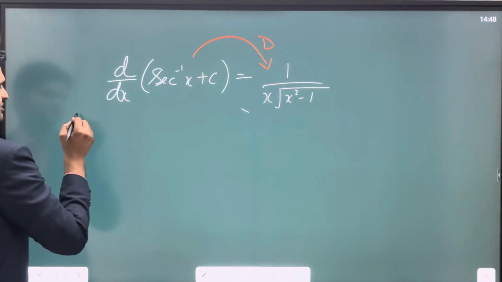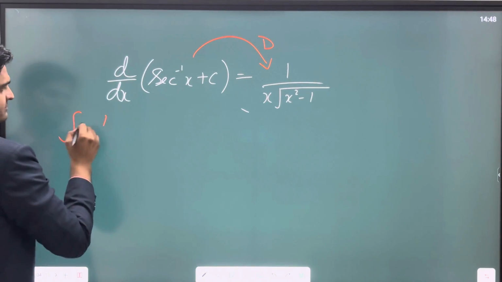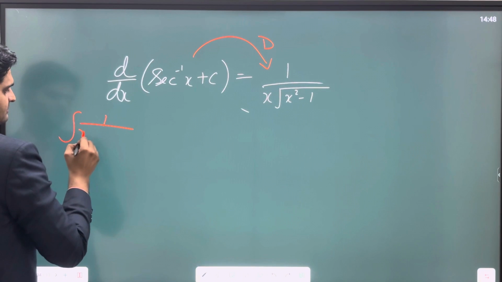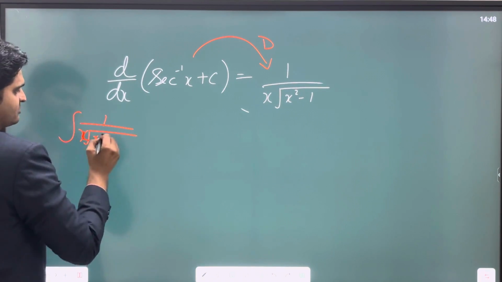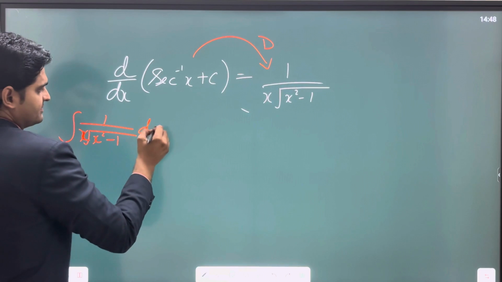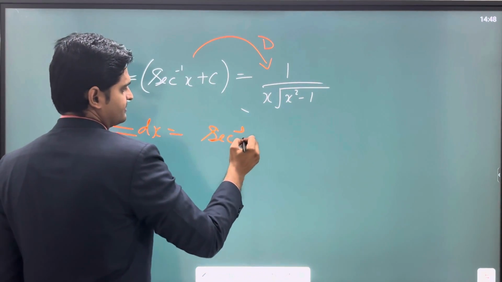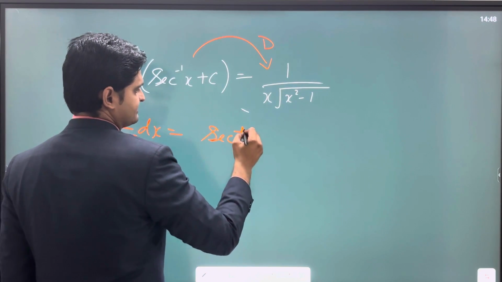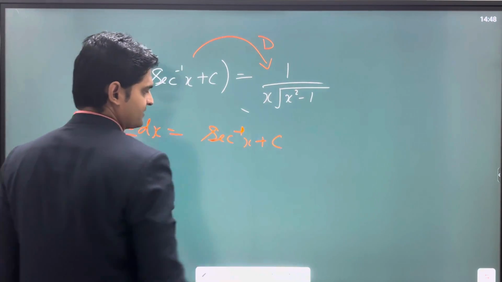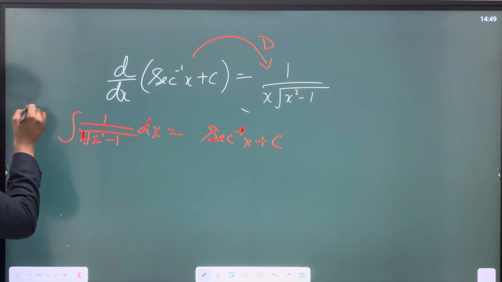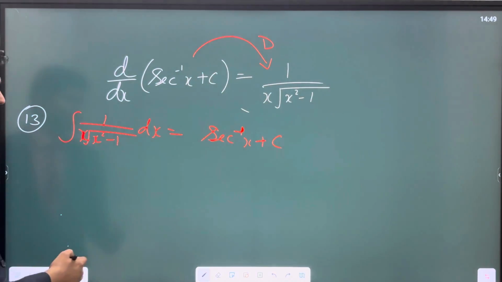So the integration of 1 upon x times root of x square minus 1 is sec inverse x plus c, right? So this is our 13th formula. Now let's look at our 14th formula.